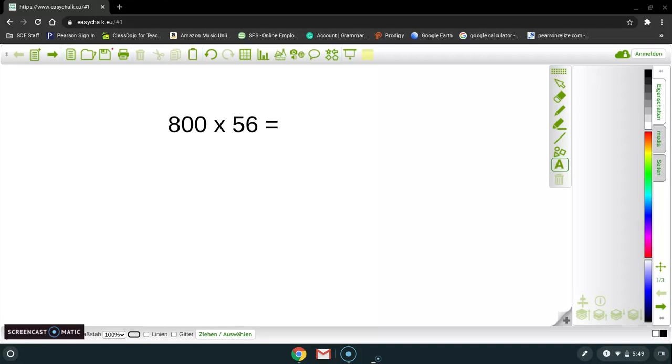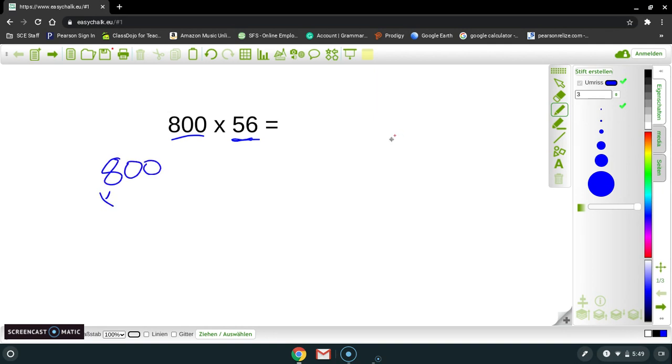Hey, boys and girls, I wanted to show you something with multiplication real fast, just in case you've never been told this or nobody has ever showed this to you. Usually when we multiply, the easier thing to do is to put the number with the smallest digits on the bottom. For example, on this problem, 56 only has 2 digits where 800 has 3. So normally we would set this up like this. And this is what Buzz is going to show you how to do today.